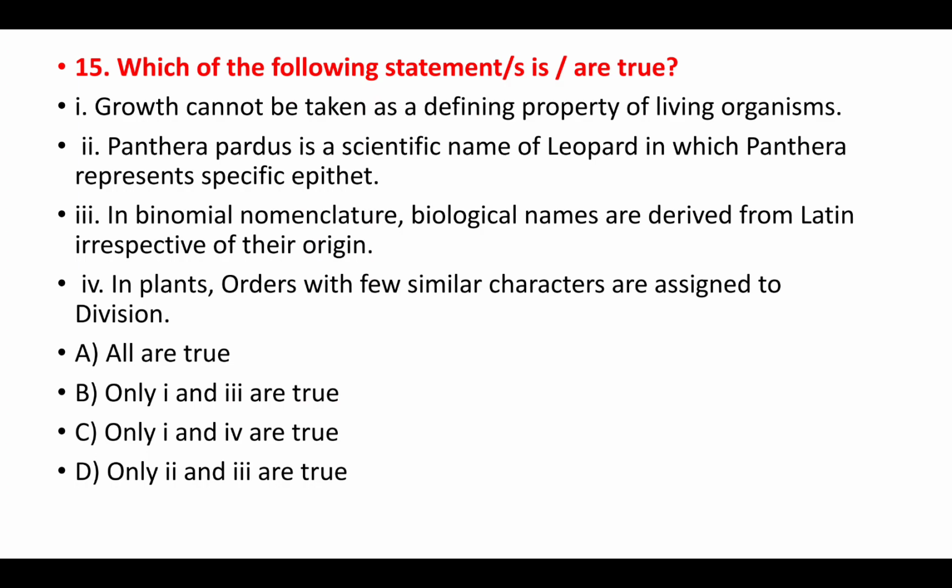Let's move towards the 15th question. Here you have to select which one is true. Growth cannot be taken as a defining property of living organism. Yes, because even non-living things can grow. Snow falls, right? Next, Panthera pardus is a scientific name of leopard in which Panthera represents specific epithet. No, Panthera represents what? The genus name. So this is false. Next, in binomial nomenclature, biological names are derived from Latin irrespective of their origin. Yes, this is also true.